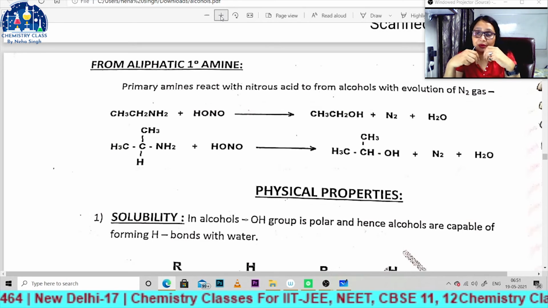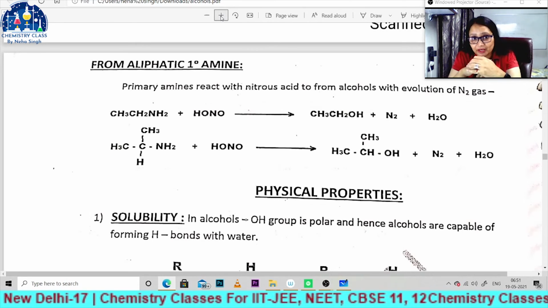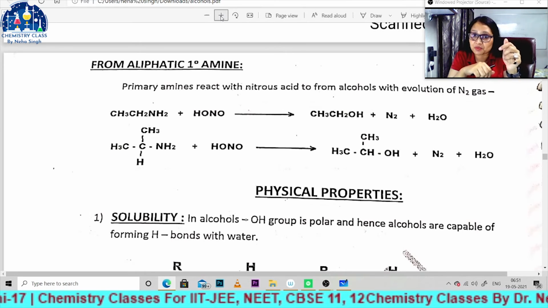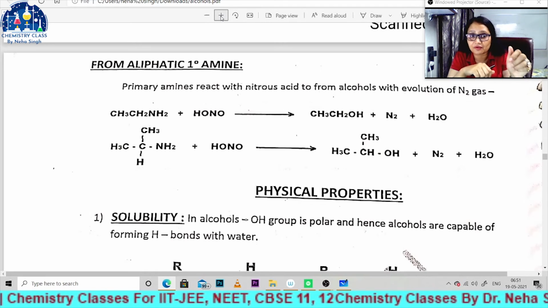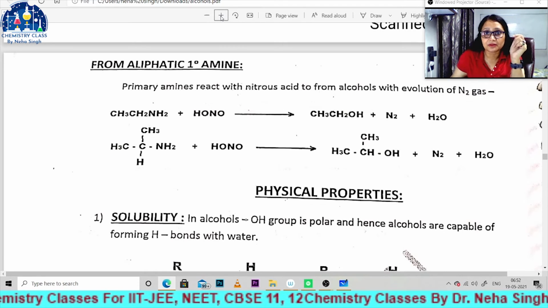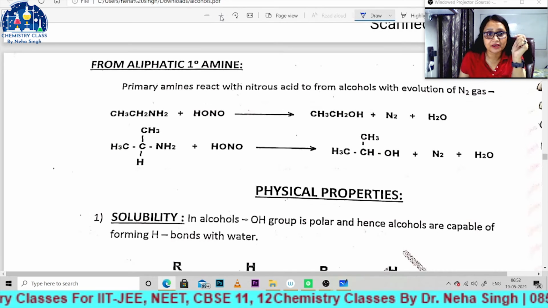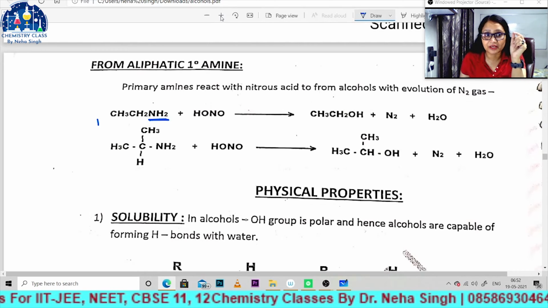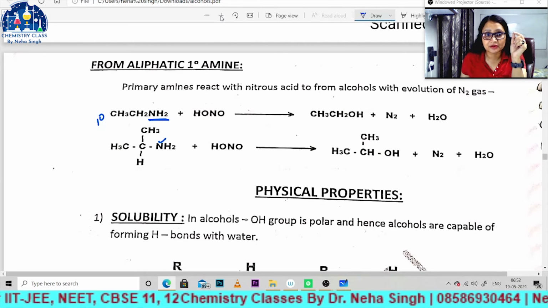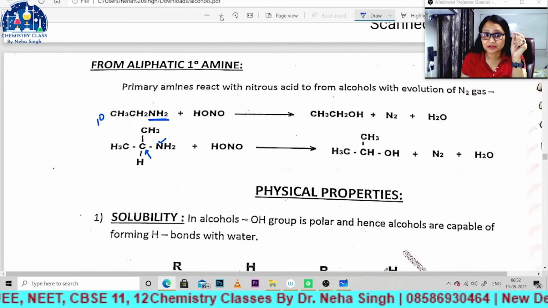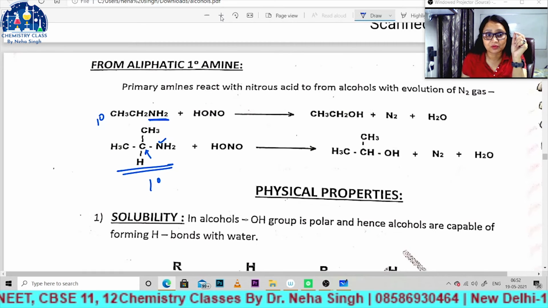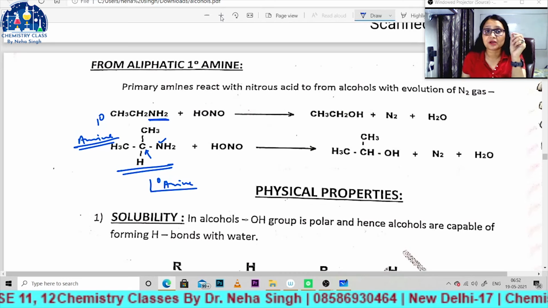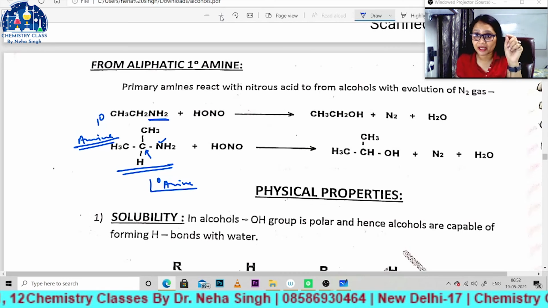Now next is the preparation of alcohol with the help of aliphatic 1 degree amine. 1 degree amine will react with nitrous acid and it will give the corresponding alcohol with the evolution of nitrogen gas. For example, we have this 1 degree amine; when the nitrogen group is attached to only 1 carbon, it is a 1 degree amine. Look here, this nitrogen is attached to only 1 carbon, so this is again a 1 degree amine, right bachcho? So you have to take a 1 degree amine, and second thing, aliphatic.